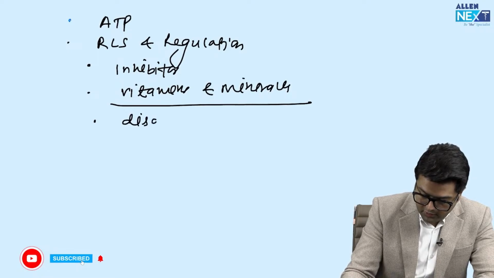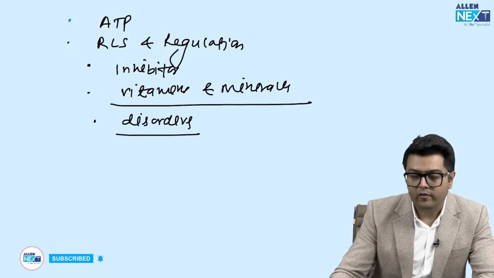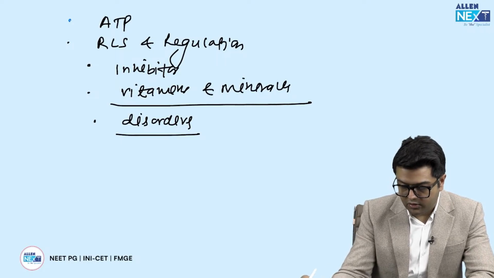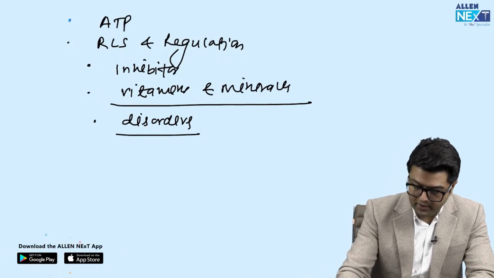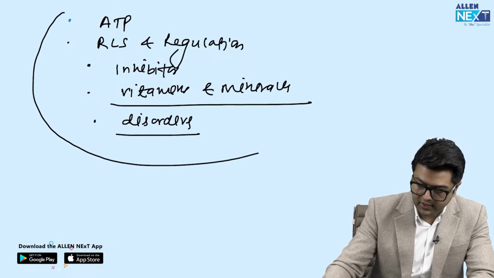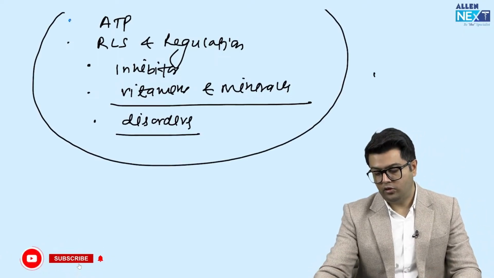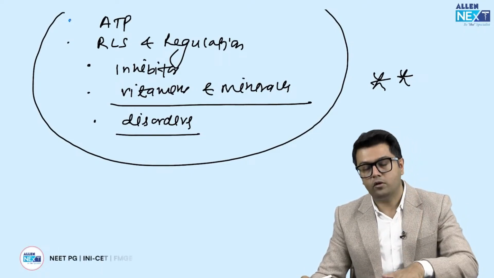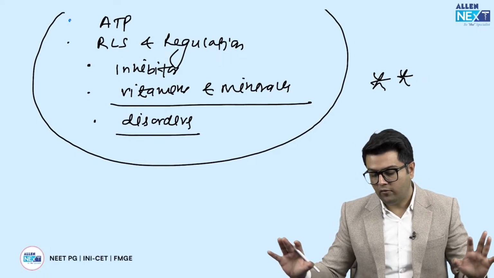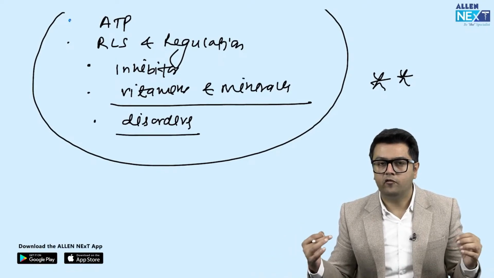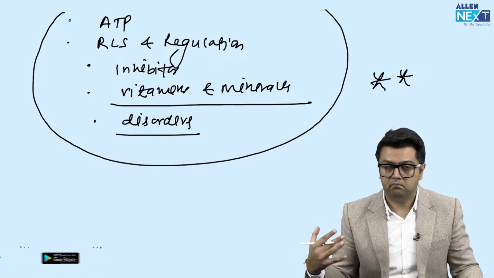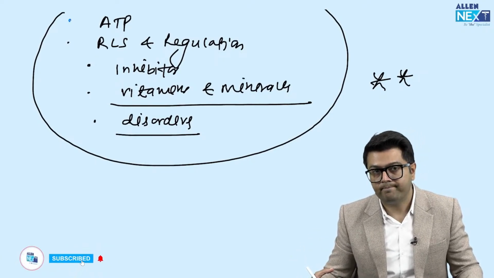We should know all the disorders of amino acids, lipids, and carbohydrates. So guys, these are the most common topics asked in exams, right? If you see the paper, you will see that most of the questions are only from these topics, and these are not very big topics. We can summarize them in a few pages, and we can actually get the desired marks, right, guys?